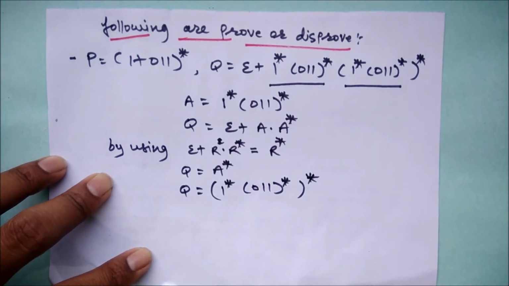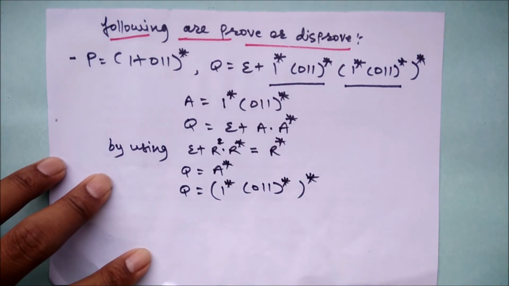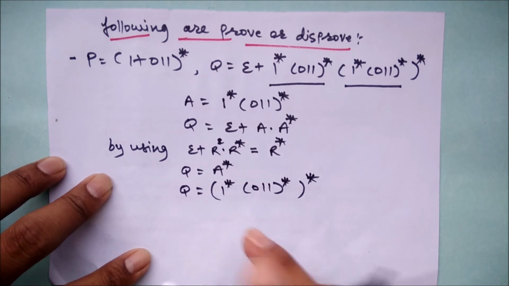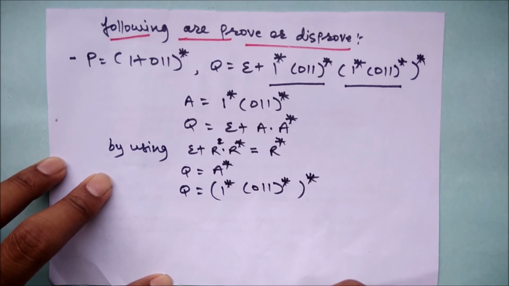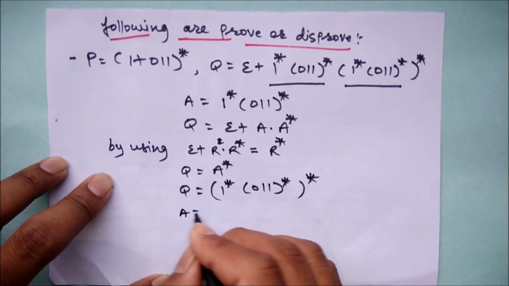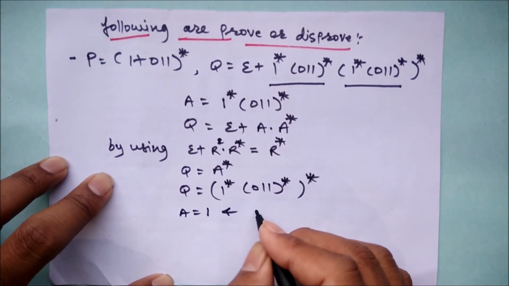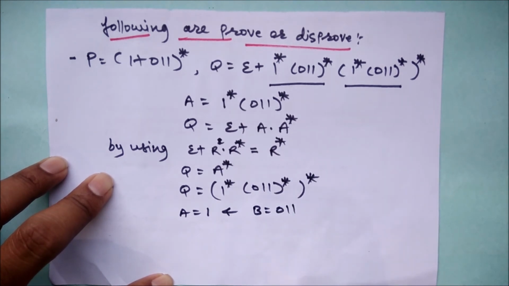All right. So if you observe the P, again we are coming towards the P, but not exactly. So what we can do here is again replace the values of A and B once again. So let's call A is equal to 1 and B is equal to 0 1 1, right?